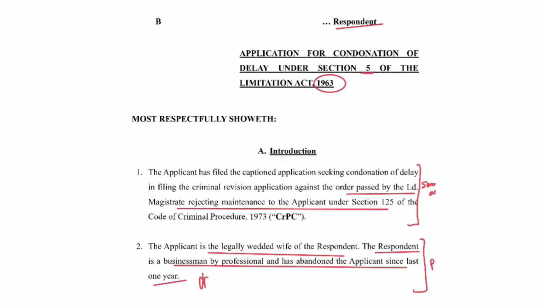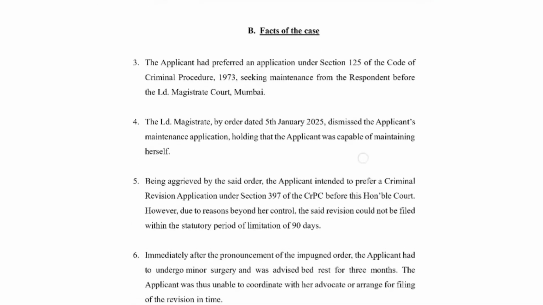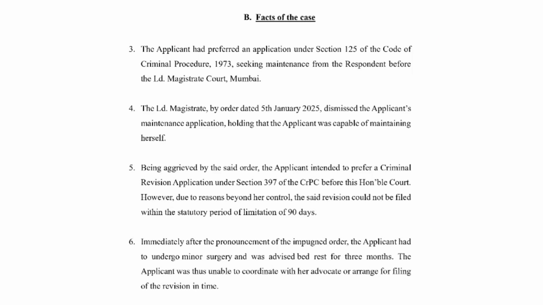Now we come to the facts of the case. The applicant had preferred an application under Section 125 of the Code of Criminal Procedure 1973 seeking maintenance from the respondent before the learned magistrate court, Mumbai. The learned magistrate, by order dated 5th January 2025, dismissed the applicant's maintenance application, holding that the applicant was capable of maintaining herself.